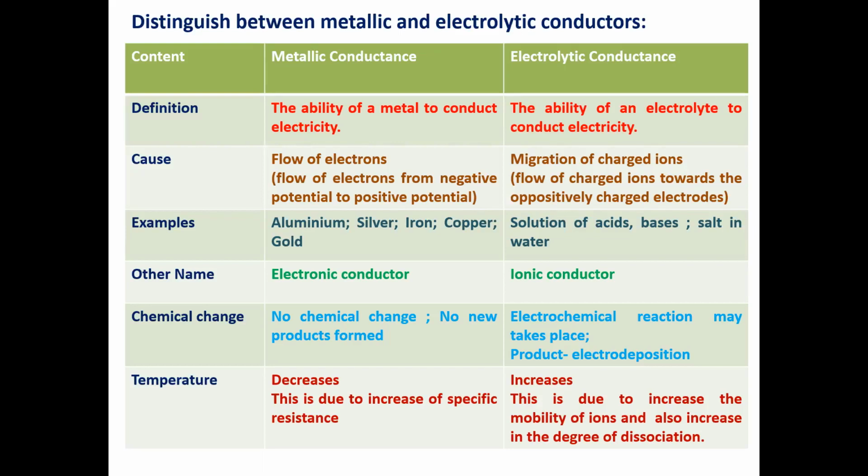Now, we have to learn some relations or differences between metallic and electrolytic conductors. Already I pointed out, conductance is generally defined as the ability of a material to conduct electricity. Specifically, the ability of a metal to conduct electricity is known as metallic conductance, whereas the ability of an electrolyte to conduct electricity is known as electrolytic conductance.